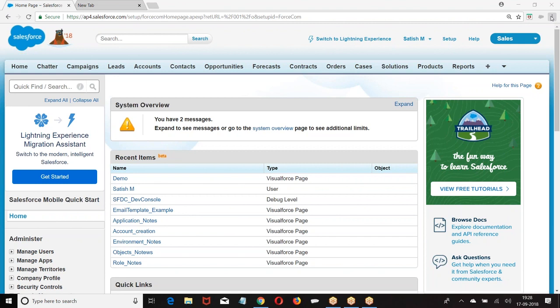In a single step, I have only one step involved. There is only one step approval process. In that one step, I was submitting the record to more than one person. Number of steps involved is only one, but to how many people am I submitting? I am submitting the record to more than one person. The number of steps is only one, but the number of people involved in that step is more than one. So then it is called parallel approval process.